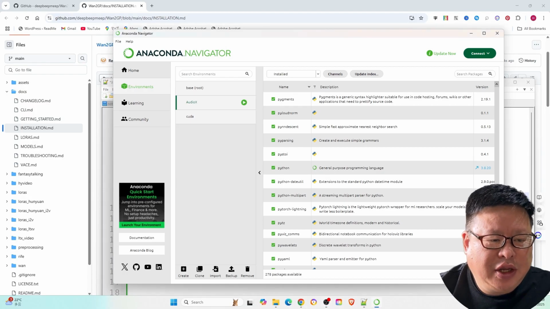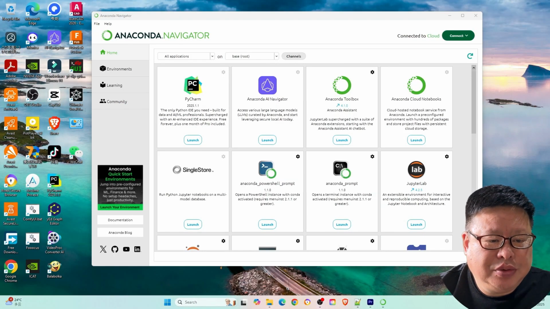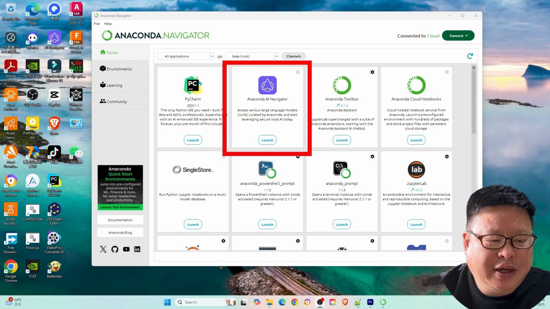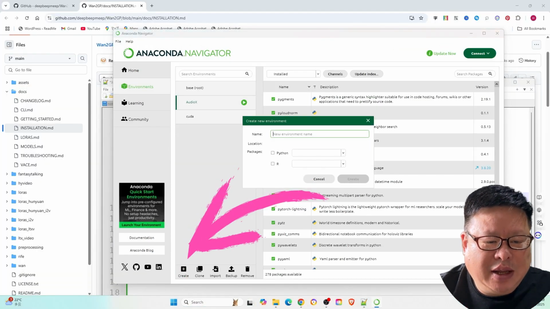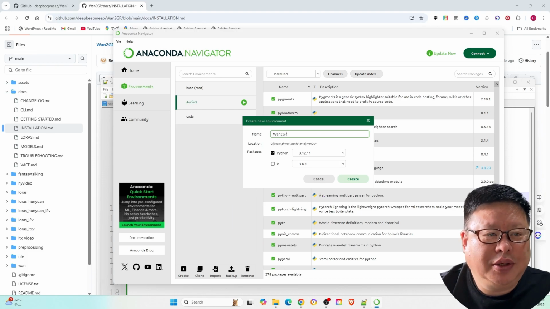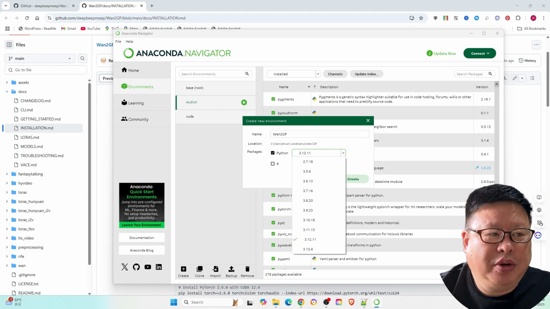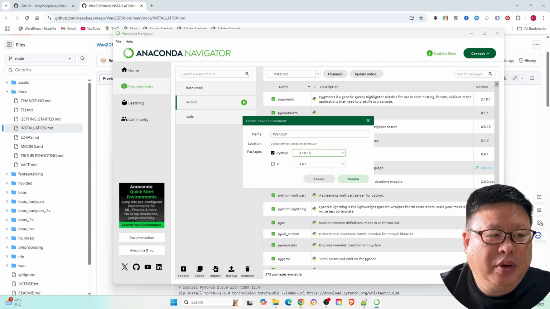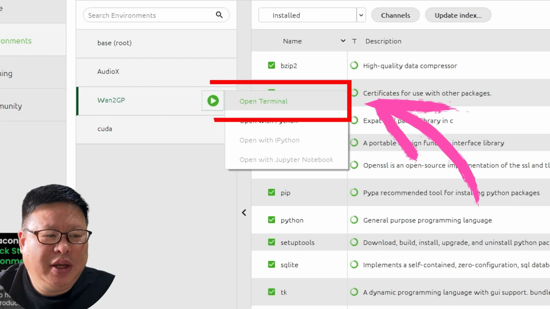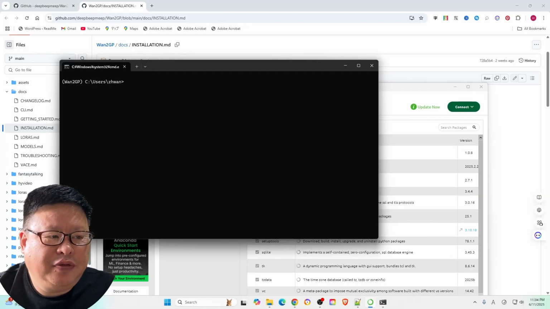Launch Anaconda Navigator. The UI provides various tools like PyCharm for Python projects and Anaconda AI Navigator for accessing language models. Navigate to the Environments tab to create a new project. Name the project, for example, Wan2GP. Since Python 3.10.9 is unavailable, select Python 3.10.18 initially. Anaconda will automatically download the necessary packages. Activate the environment. Open the terminal in the virtual environment created for the project.